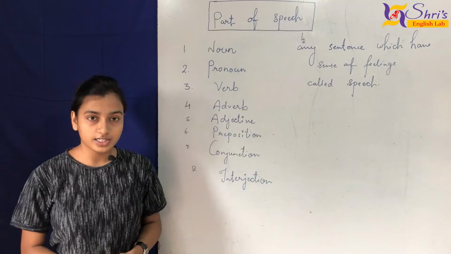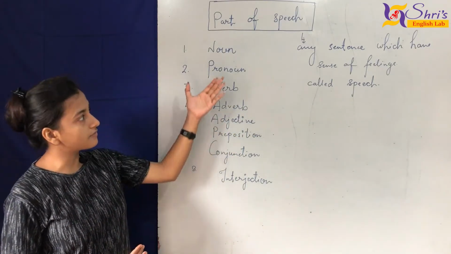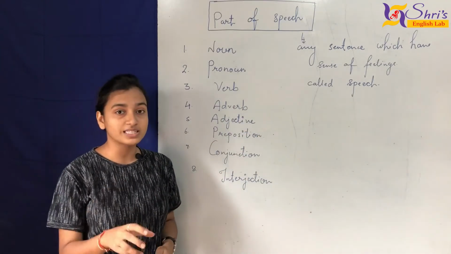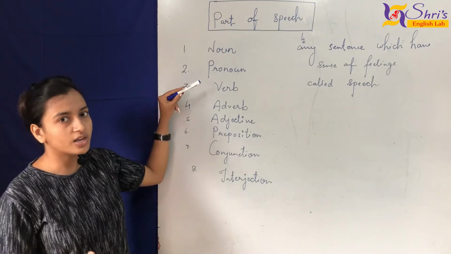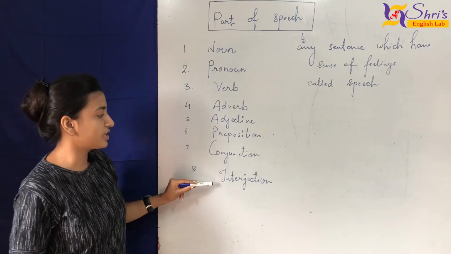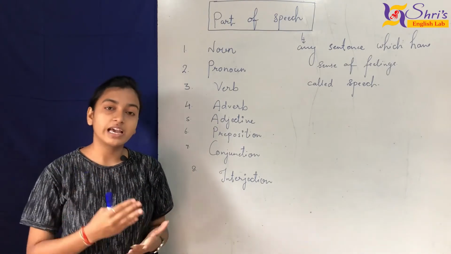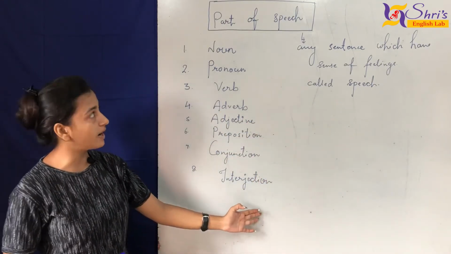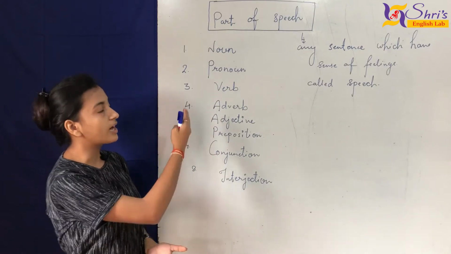So these are the few factors involved in speech. Today we will have a first look at how we use these factors in our speech. These are some basic points speech goes through. Noun, pronoun, verb, adverb, adjective, preposition, conjunction and interjection work like the alphabet. We make words with the help of the alphabet. In the same way, we make speech with the help of these parts of speech. So these are the parts of speech, and today we are going to have a look at them.